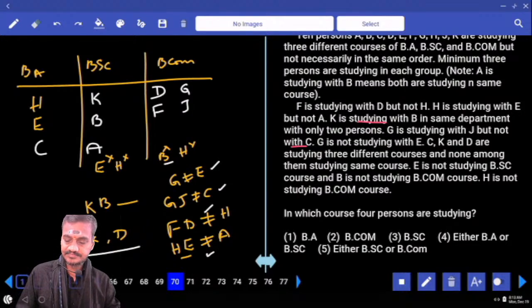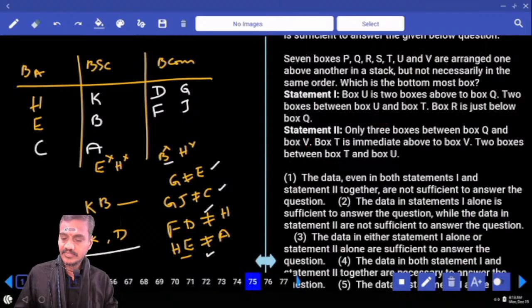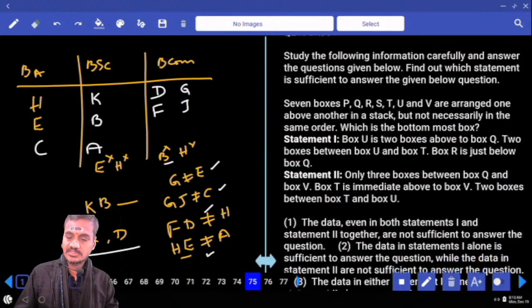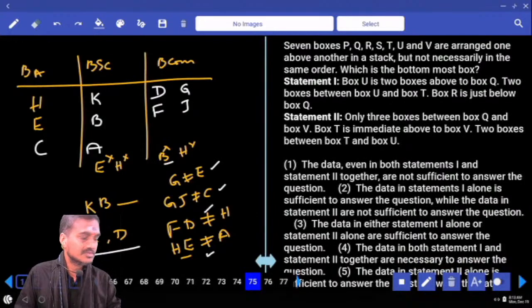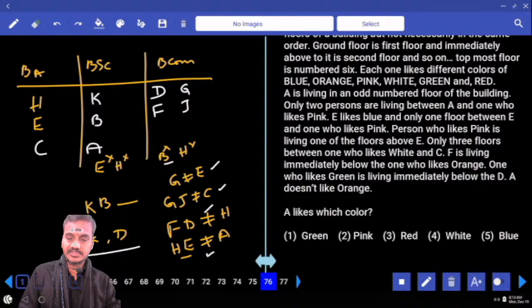Done with this? The next one, 75. Again data sufficiency, the two boxes. And this is second priority by discount.